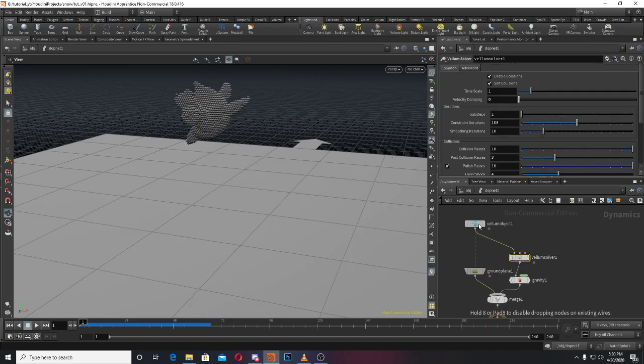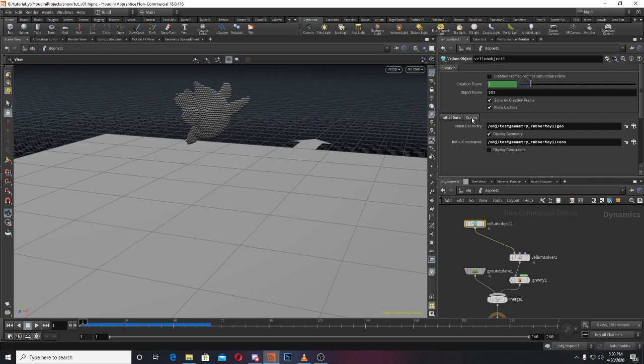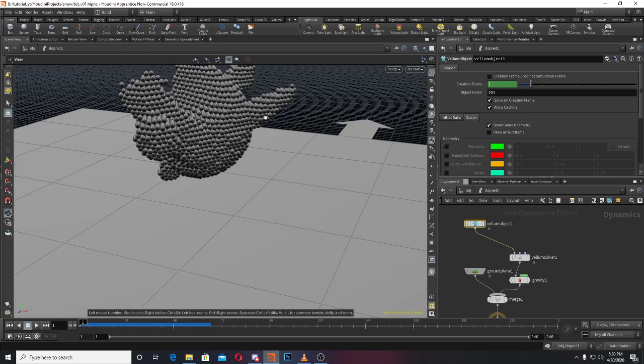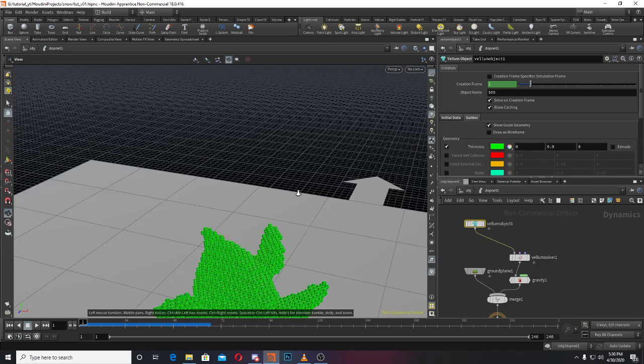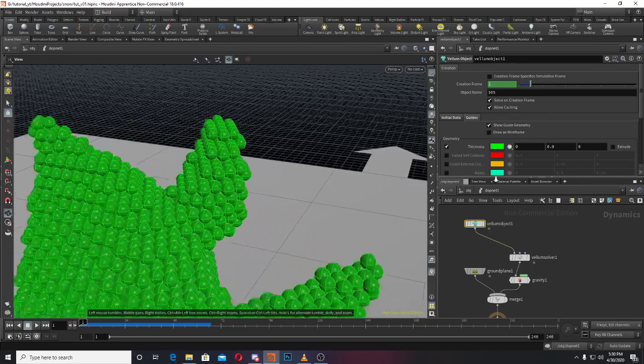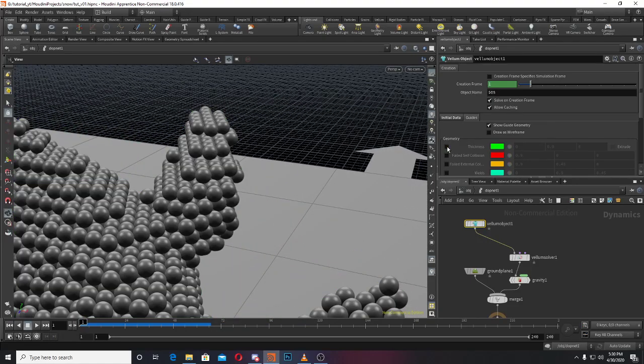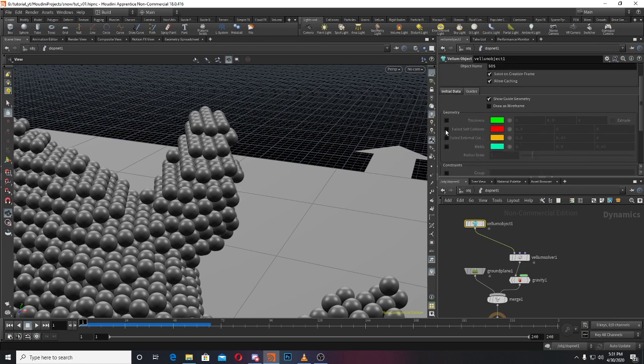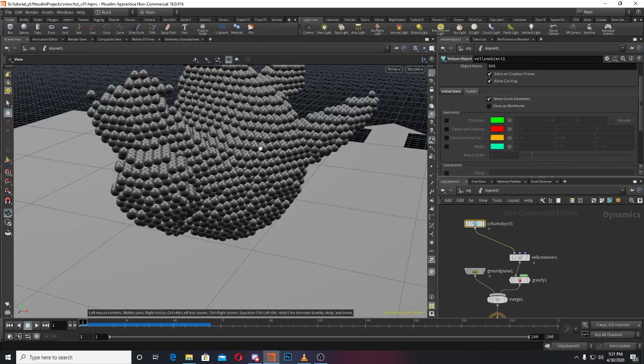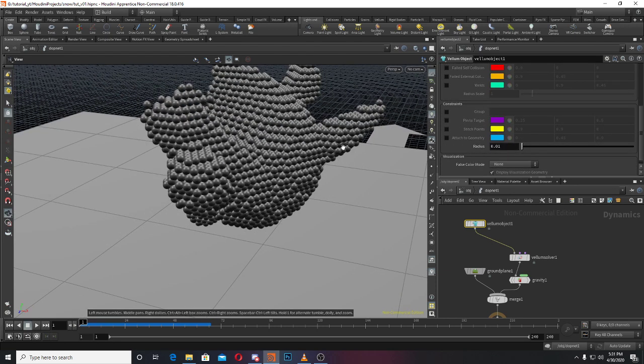Then we have this vellum solver. In the vellum object we don't have that many settings. We have thickness, you can see what the thickness is, and you can even change it, but it is enough as is. And fail self collisions, when you play this one, then you can see those things. And this is for constraint.